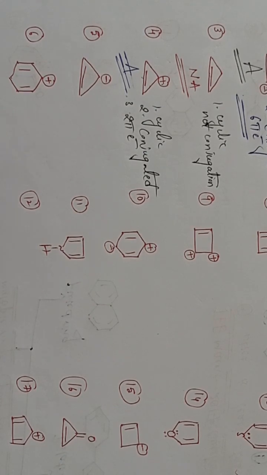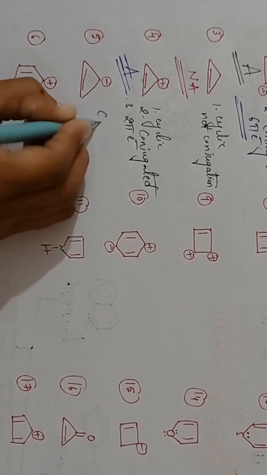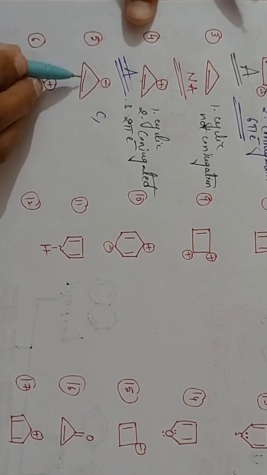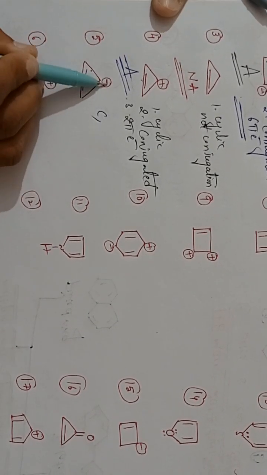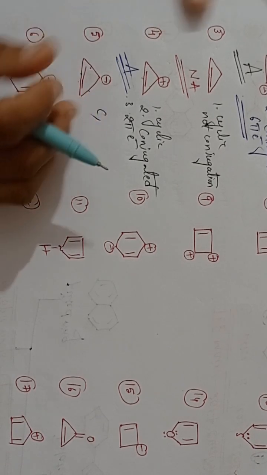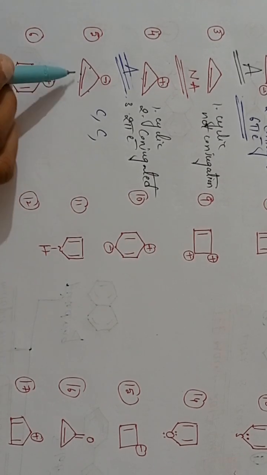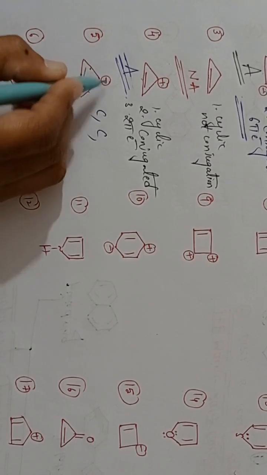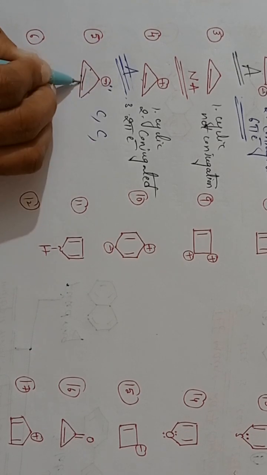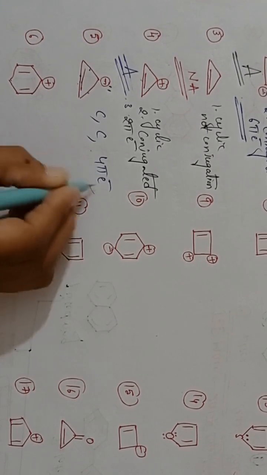Next, the fifth one, I'm using shortcuts, students. See here, it is cyclic, yes, cyclic. And here it is double bond, sigma, lone pair, sigma, double bond, sigma. So here the same bond is not repeated, all are in the conjugation. Next one, how many electrons? Here 2, here 2. Here negative charge means 2 electrons. So here pi electrons 2, here 2 electrons. Total 4 pi electrons. 4 pi electrons means which compound is this one?